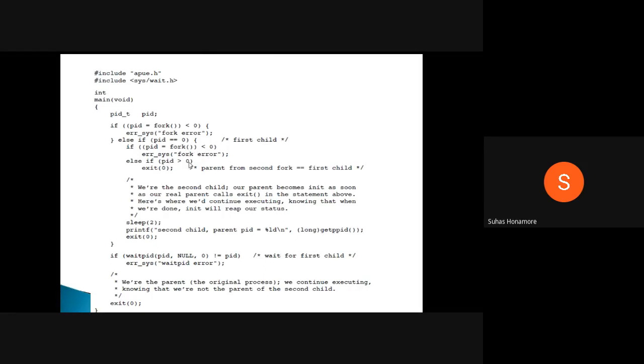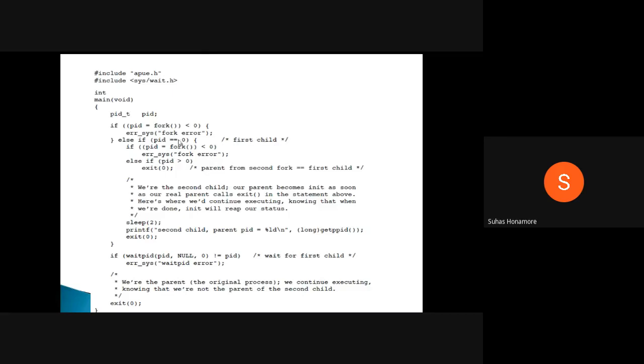Here we are checking PID is greater than 0, inside this else if bracket. It means this is the second process only, because PID equal to 0 was already checked, so we are inside the second process. Then we called fork again, so the second process is the parent, and it has some PID value. We check whether PID is greater than 0, and if so, we immediately terminate it with exit. So what will happen: the first process will be there, and the third process will be there. Only first and third will be there.